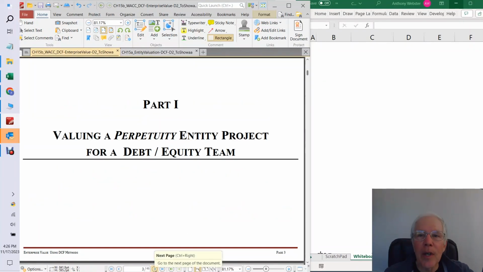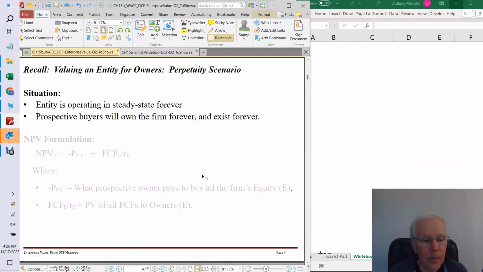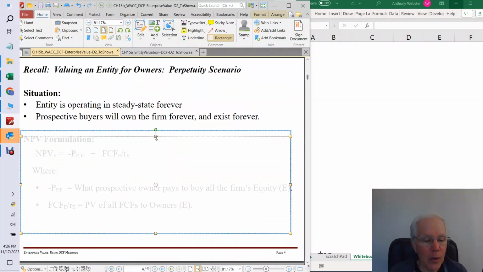In Part 1, we're going to be thinking about valuing a perpetuity entity for a debt equity team. A perpetuity entity is exactly what it was in Chapter 15a. It's an entity that is operating in steady state forever. So remember, when we were valuing an entity for owners in a perpetuity scenario, we had this firm operating in steady state forever, and the prospective buyers, if they bought the firm, would own it forever, and they would enjoy its cash flow dividends forever.